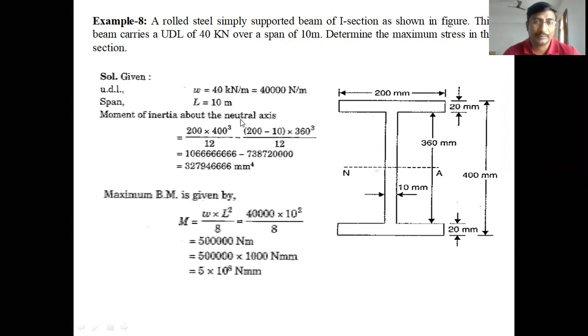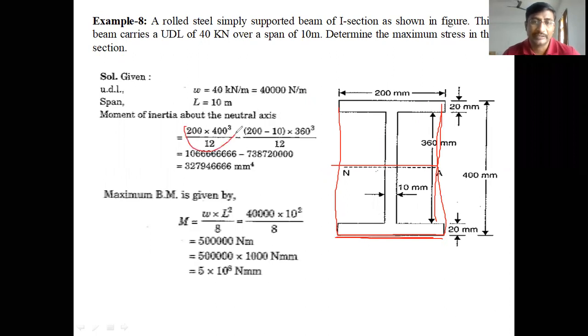Now the moment of inertia about the neutral axis for the given I section. Assume this total I section as a rectangle. The rectangle's moment of inertia about the neutral axis, with total breadth 200 mm and total depth 400 mm, is 200 into 400 cube by 12.